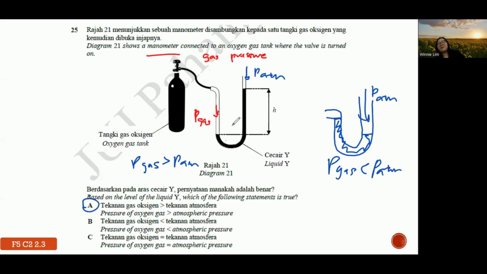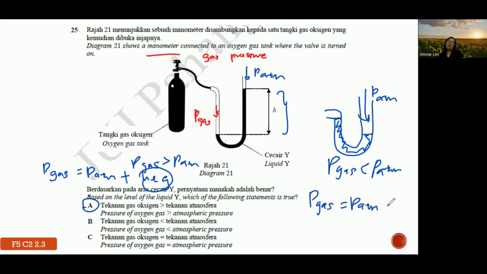And then just for your understanding, how do you calculate the gas pressure? It's basically atmospheric pressure plus the difference of this liquid pressure, h rho g. So in terms of cm mercury, let's say they give you a mercury liquid, so you just plus the length. It's just like doing maths, okay? Similarly, if they want you to find gas pressure on the other side, then you need to use atmospheric pressure minus the h rho g.